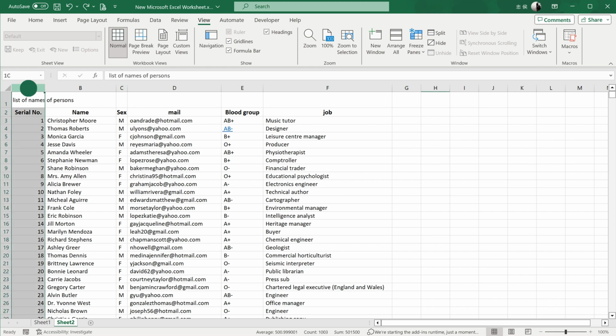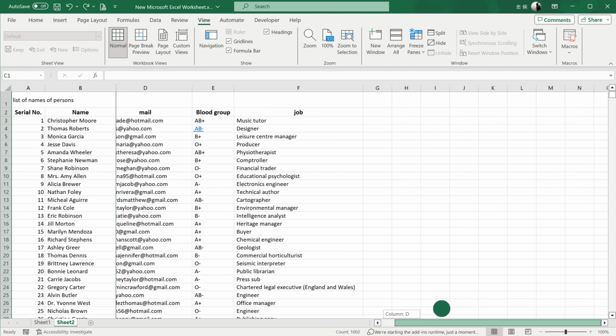If I want to freeze columns A and B, I would click column C, to the right of B. Similarly, click Freeze Panes. Then choose Freeze Panes again. This freezes columns A and B.